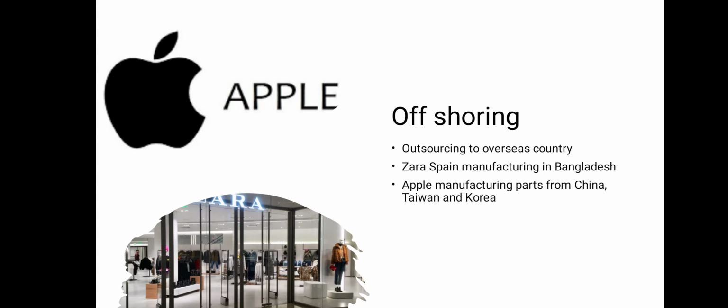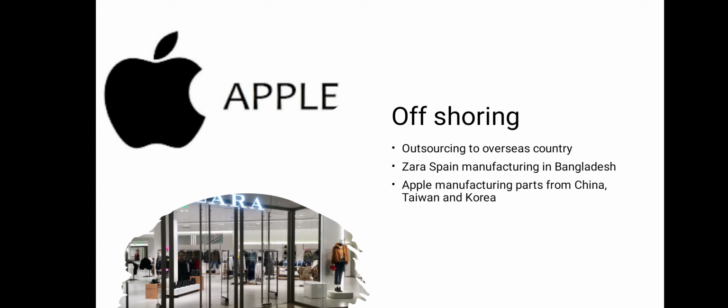Another concept is offshoring. Offshoring is actually when you are outsourcing your services or production to a third party in an overseas country. An example of this can be Zara, Spain, manufacturing their clothes or their parts from Bangladesh. And similarly, Apple is manufacturing their parts from Taiwan, Korea, and China.